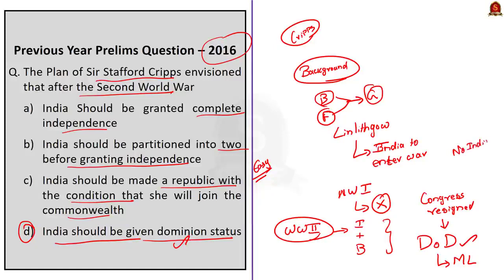Okay? See, in 1941, Japan carried out an airstrike on Pearl Harbor. This made the United States enter the war in support of the Allies. When the United States entered the war, it was creating pressure on the British government against its imperial policies in India. Also, the United States was keen on getting Indian support for the war. This was one of the reasons that motivated the British government to send Cripps mission.